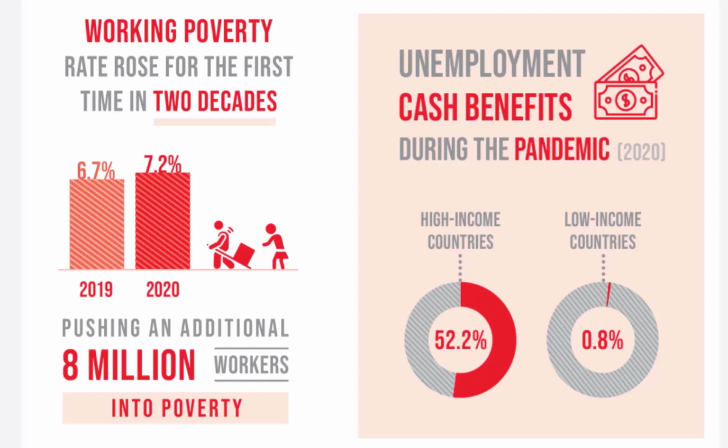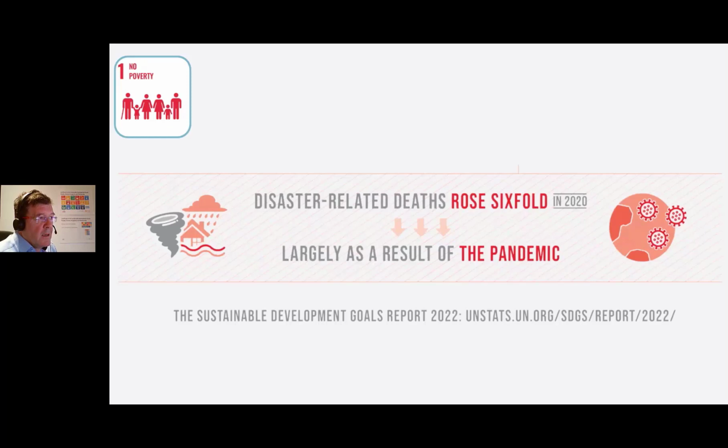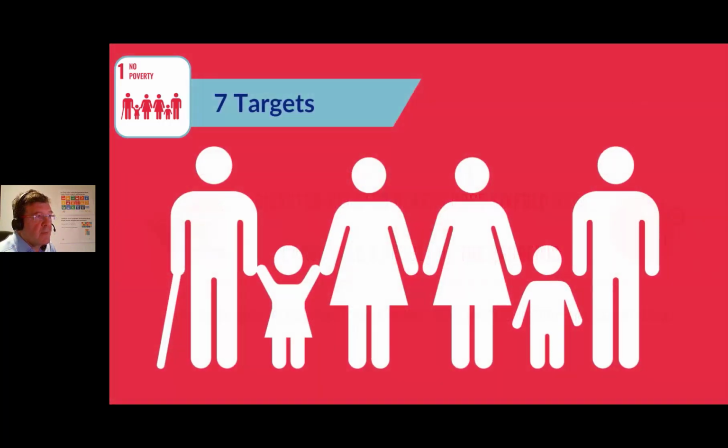and still in poverty. Unemployment cash benefits during the pandemic were quite unevenly distributed, of course. In high-income countries, over 52% of people received some supports. In low-income countries, that was as low as 0.8%. Disaster-related deaths rose 6-fold in 2020, largely as a result of the pandemic. All of the statistics that we present to you here are from the UN Statistics website, which you can see links to on the web page.